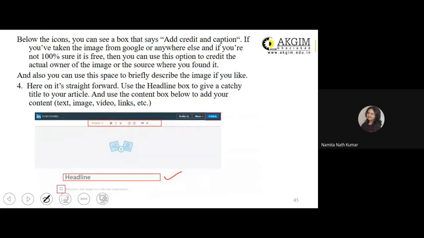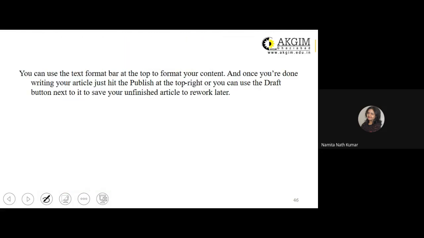So here you can add text, image, video, links, etc. You can use the text format bar at the top to format your content. And once you are done writing your article, just hit the publish at the top right, and you can use the draft button next to it to save your unfinished articles to rework further or later.